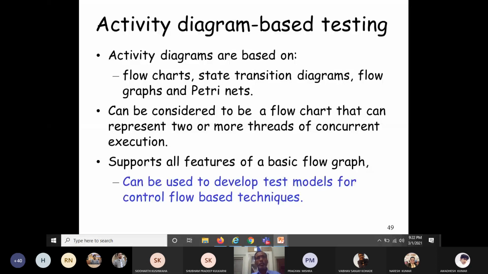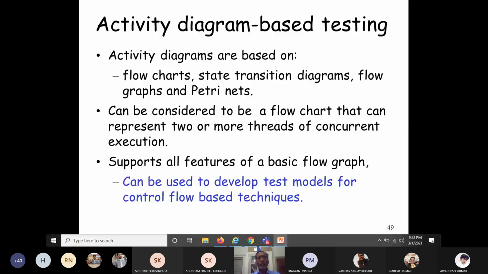Otherwise, please see any book on software engineering to read what an activity diagram is. Now let's see activity diagrams in testing, how testing can be performed using activity diagrams. You know that activity diagrams are based on what? They are based on flow charts, state transition diagrams, flow graphs, and Petri nets. So activity diagrams are based on these types of diagrams.